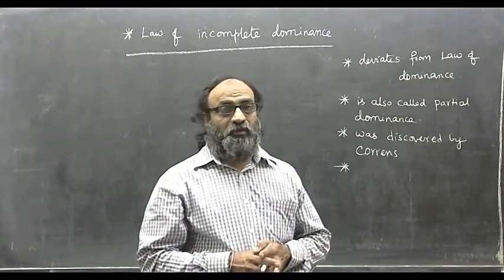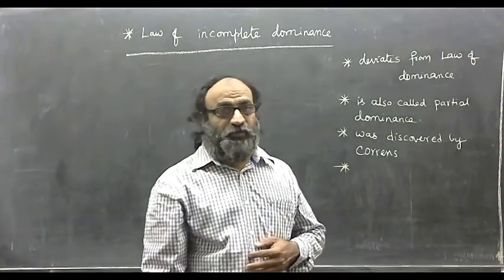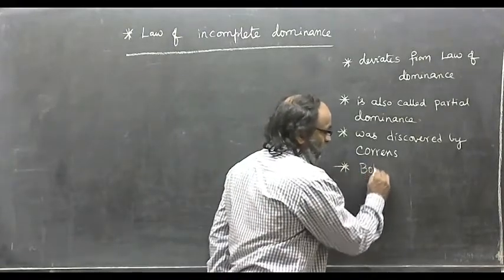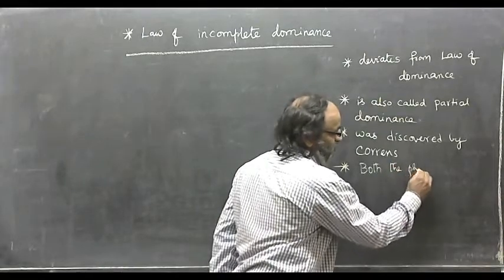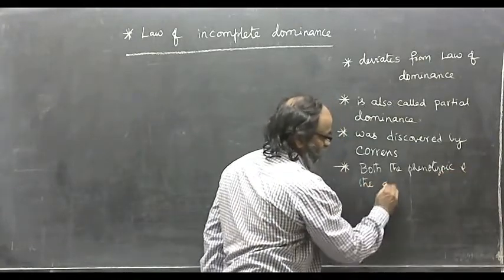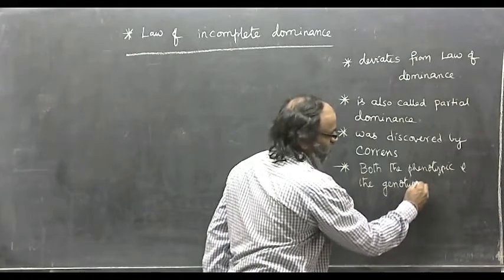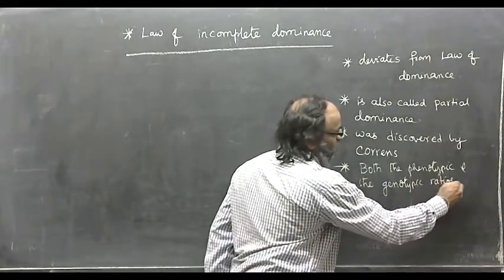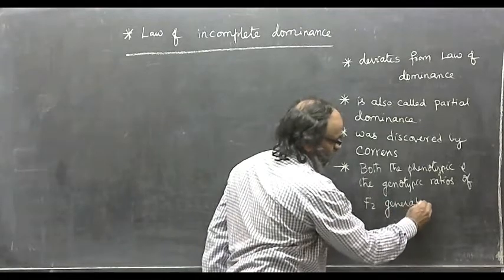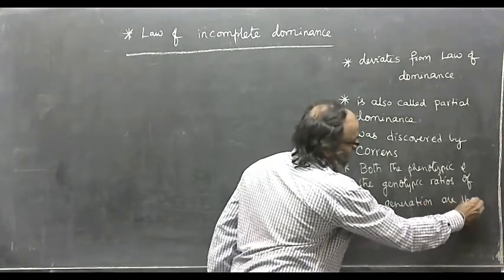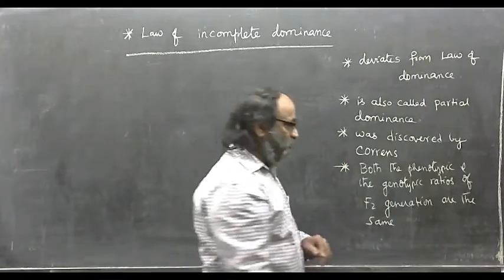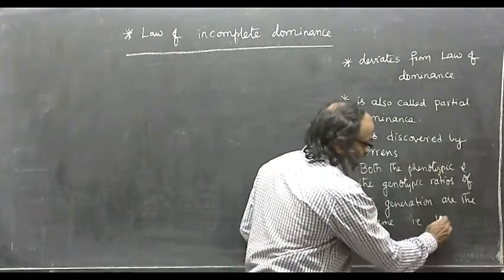Whereas in the case of law of incomplete dominance, both the phenotypic and the genotypic ratios of F2 generation are the same, that is 1:2:1.